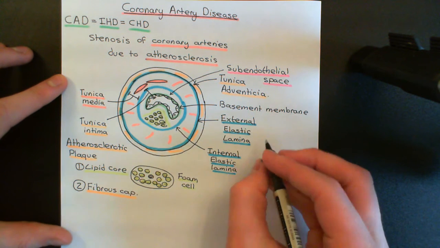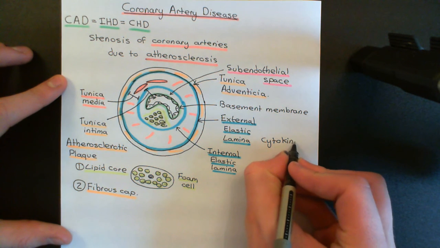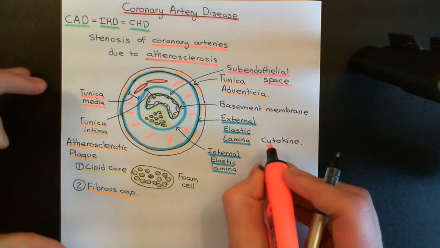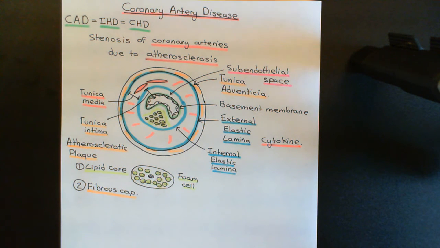And a cytokine, I'll just write that keyword down. People are often confused with what a cytokine is. A cytokine just means any molecule that's released by a cell of the immune system and which goes and acts on another cell in the body and changes its behavior in some way. That is all. So it's a signaling molecule, but the special thing is that it was released by an immune cell. So it's just a signaling molecule released by an immune cell that changes the behavior of another cell.